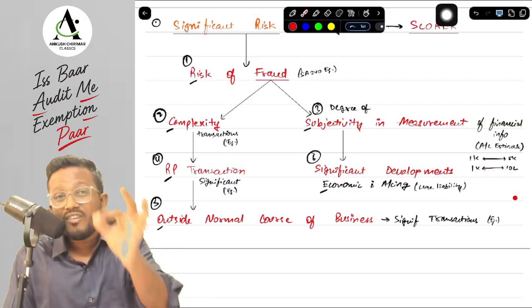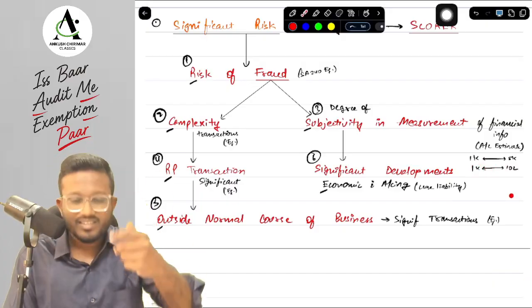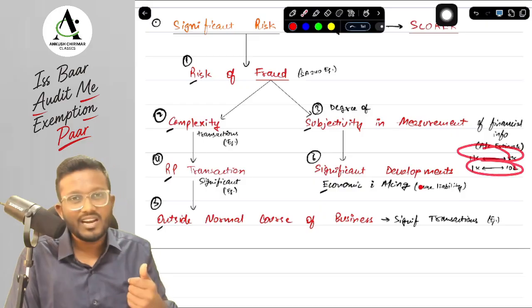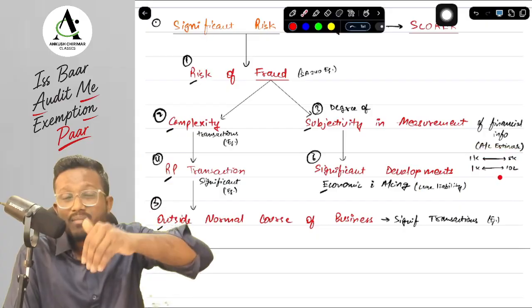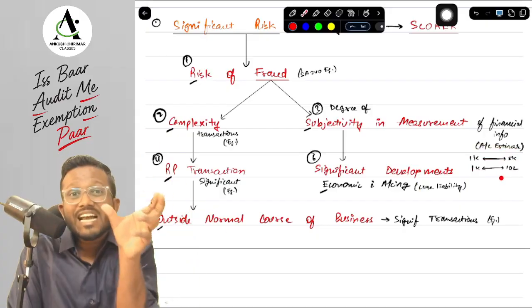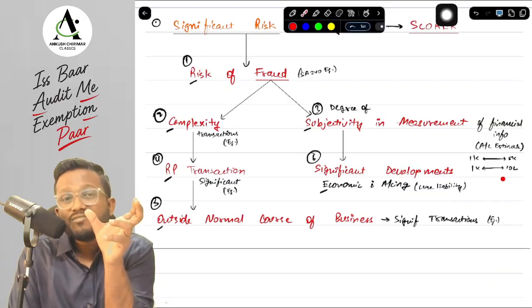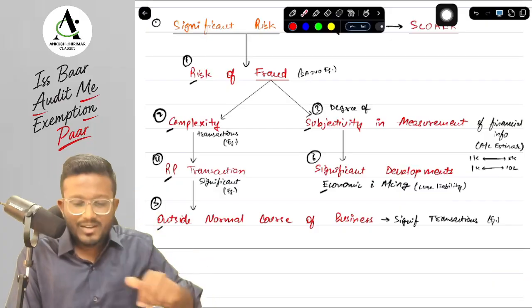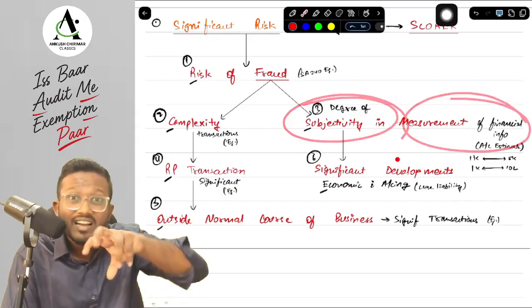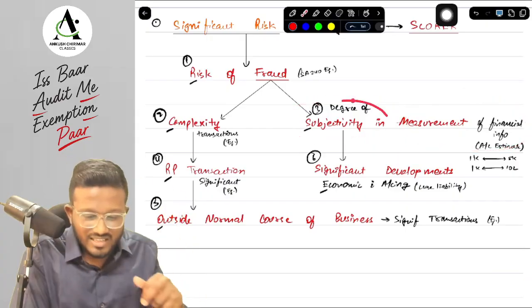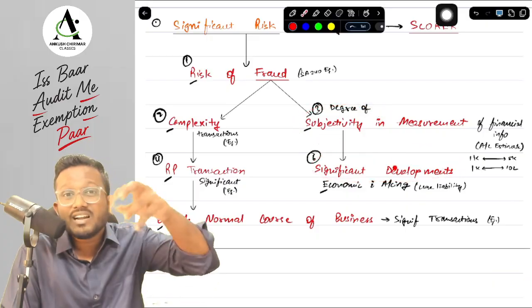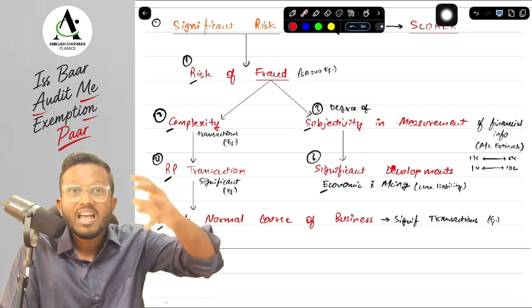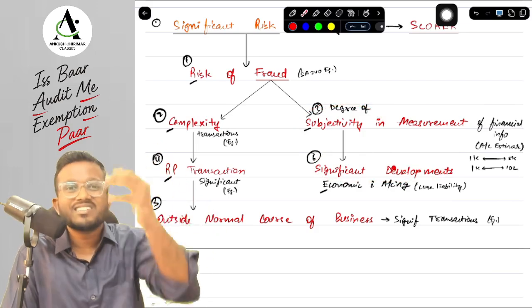Now tell me, where will there be high uncertainty, in this particular case or in this particular case? Obviously, sir, in this particular case there is higher uncertainty that the provision made by management is wrong. Why? Because the range is very wide. So whenever the range is very wide, the subjectivity involved in the measurement of financial information increases, and there is a significant risk. And there are also significant developments. When there are significant changes in the systems and everything, there are always loopholes, and there can be a significant risk.